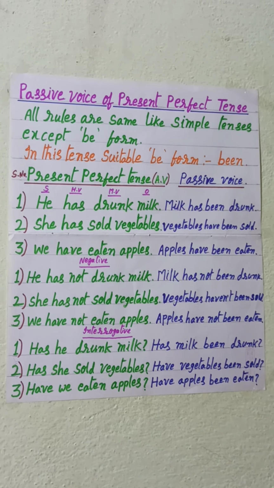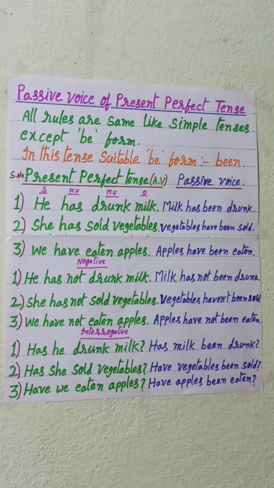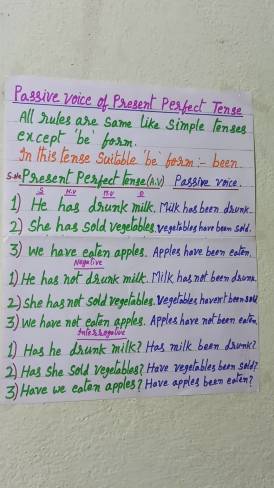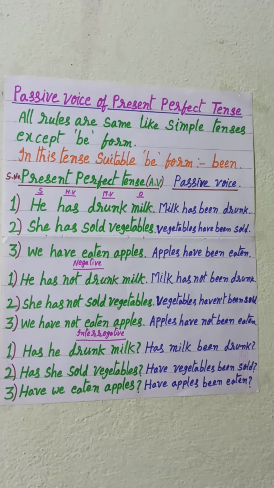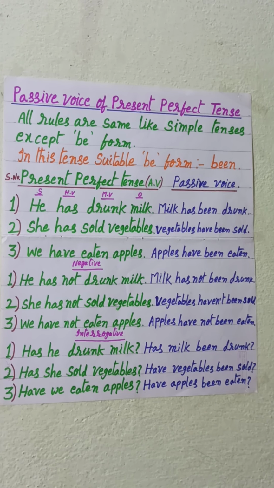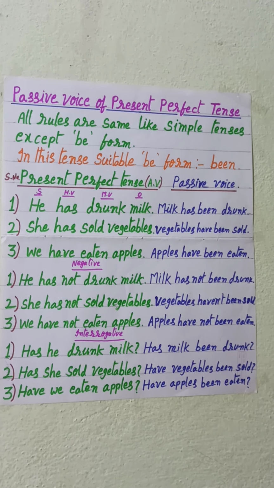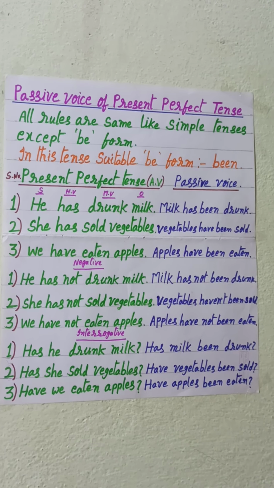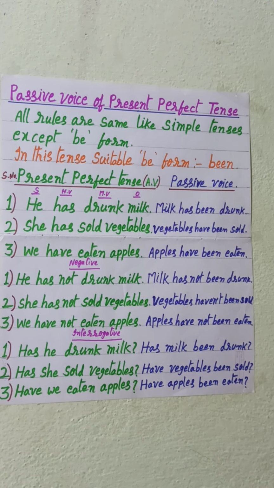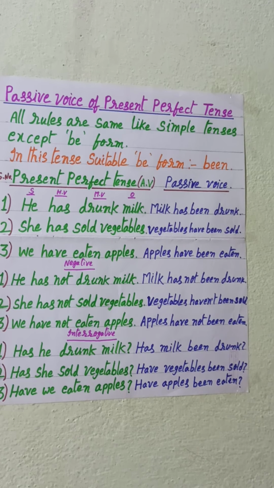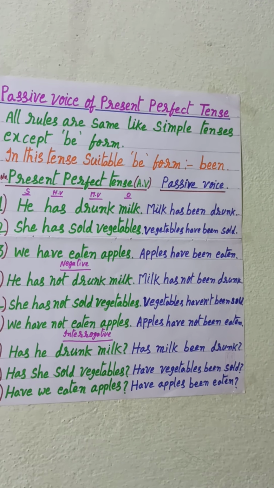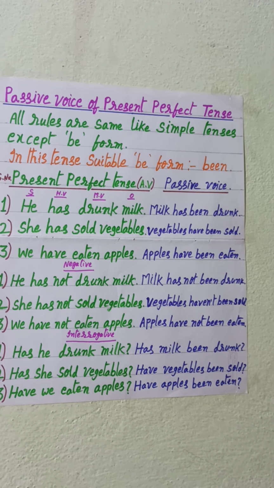Third sentence, we have eaten apples. We is the subject, have is the helping verb, eaten is the main verb, apples is the object.